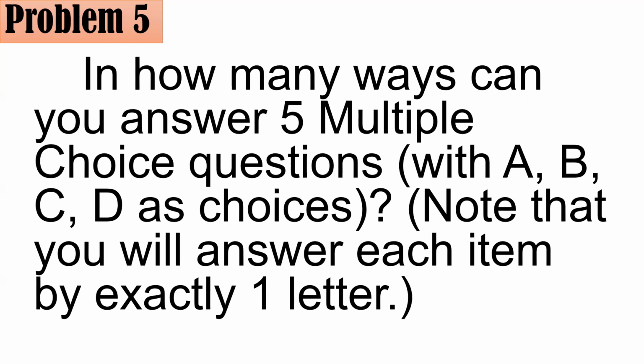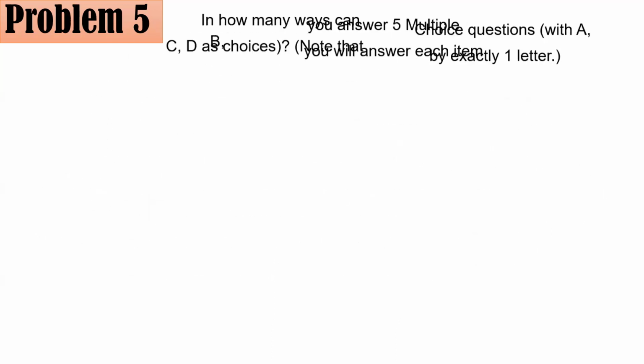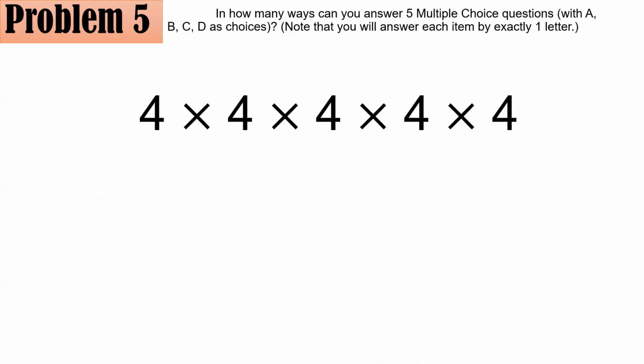Okay? So here, we can still utilize the slot method and the fundamental counting principle. So here, we have 5 slots. And those 5 slots are the questions. So like question number 1, question number 2, question number 3, question number 4, and question number 5.